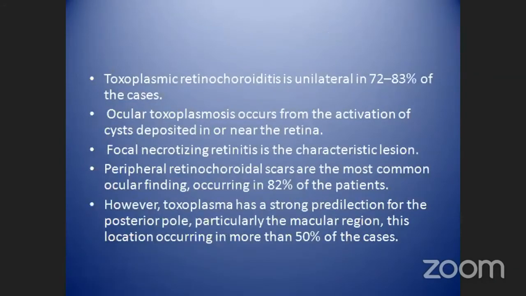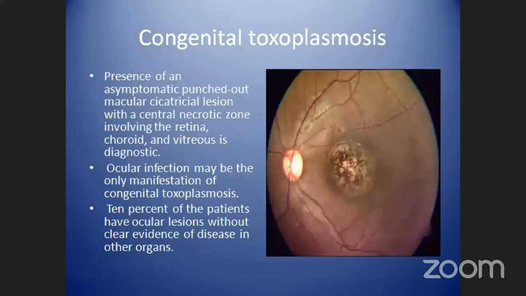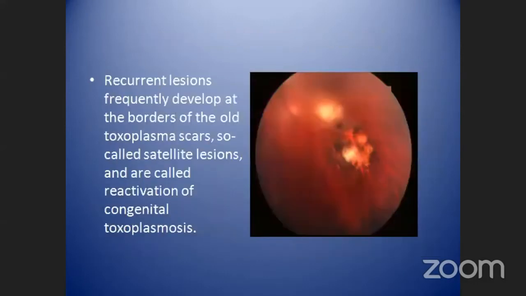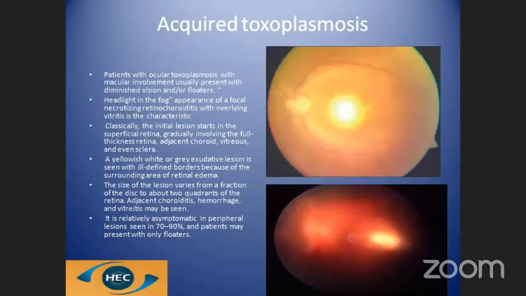It is usually unilateral, and in 72 to 80% of the cases, it can be congenital. As you can see here, there is a punched out central necrotic zone, and congenital toxoplasmosis does not require any laboratory investigation; it is more of a clinical diagnosis. There may be an active lesion adjacent to an old scar, called a satellite lesion. Acquired toxoplasmosis, as you can see here, has a typical headlight in the fog appearance, and it presents as a unilateral focal necrotizing retinochoroiditis.